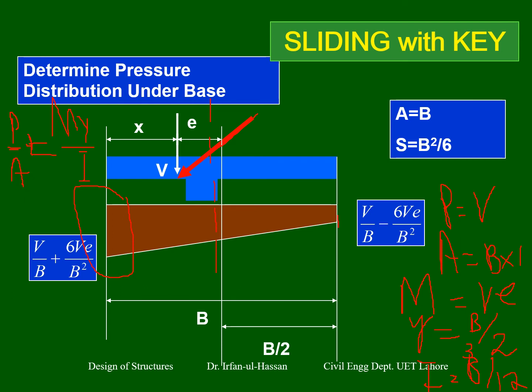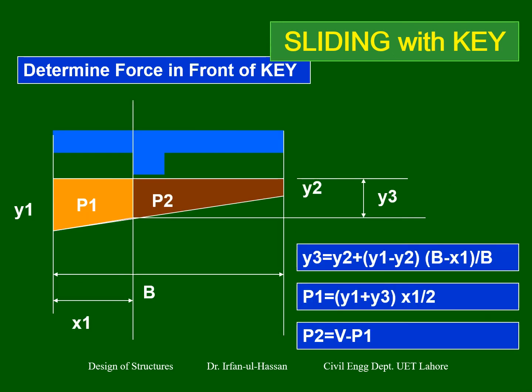Now again, the important concern is whether the minimum pressure under the foundation is positive or negative. If both are positive, it means both are compressive. And if one is negative, it is tensile, giving a tensile effect. If the eccentricity exceeds B by 6, the central distance, then it is possible that it may be negative pressure. But let's say we like the positive pressure, which should be compressive. I will tell you later what to do in that case.